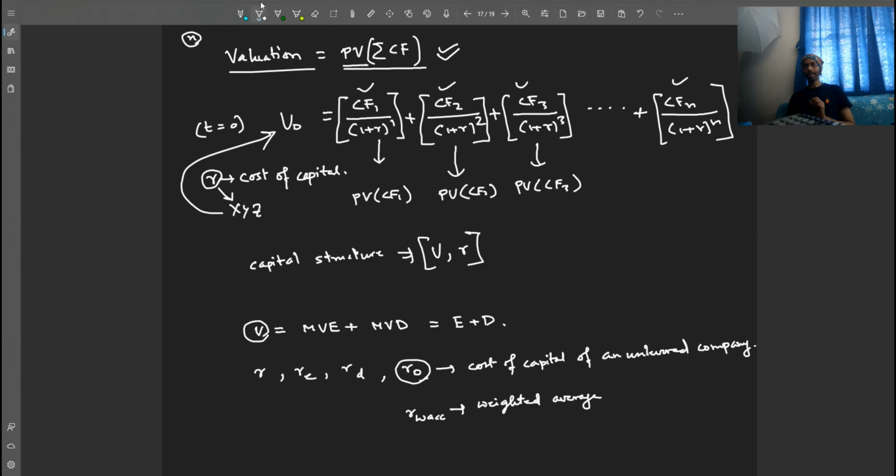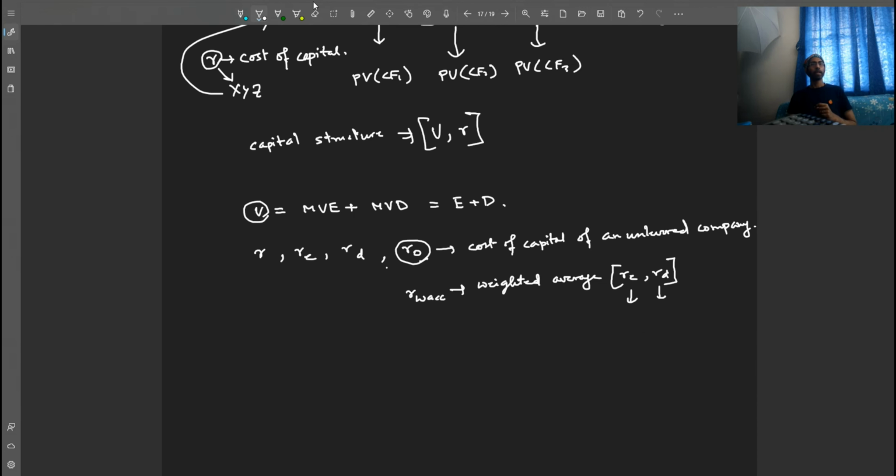How do we measure it, friends? It is the weighted average of the cost of equity and the cost of debt. So R0 and RWACC are basically two cases of the cost of capital R, right? The question remains, how do we measure return on equity and return on debt?